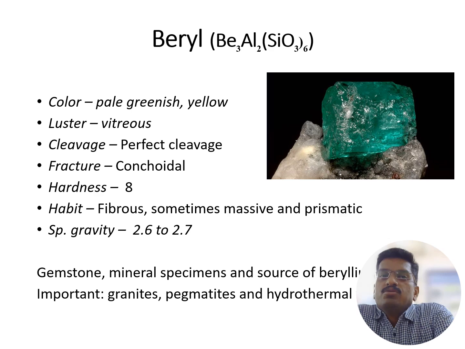Next we are going to discuss the physical properties of beryl. The color of beryl is around pale greenish or yellow in nature. It has vitreous luster and perfect cleavage, conchoidal fracture. The hardness of beryl is around 7. It has fibrous habit.